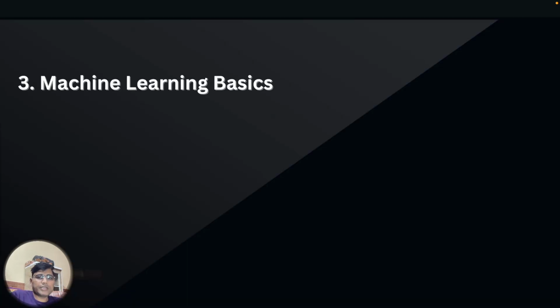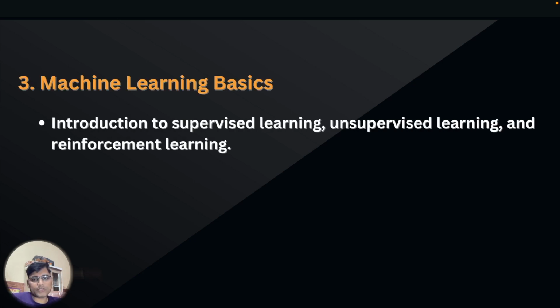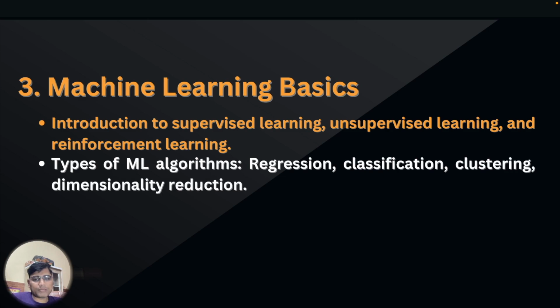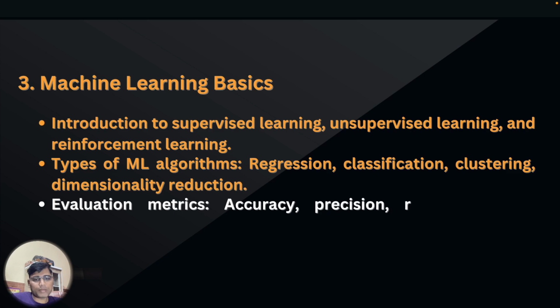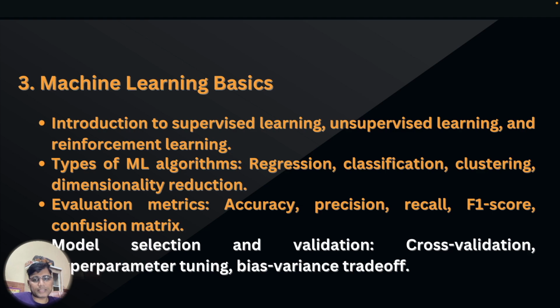that is machine learning basics, which consists of introduction to supervised learning, unsupervised learning and reinforcement learning. Types of ML algorithms, that is regression, classification, clustering, dimensionality reduction. Evaluation metrics, that is accuracy, precision, recall, F1 score, confusion matrix. Model selection and validation, that is cross validation, hyperparameter tuning, bias variance trade-off.